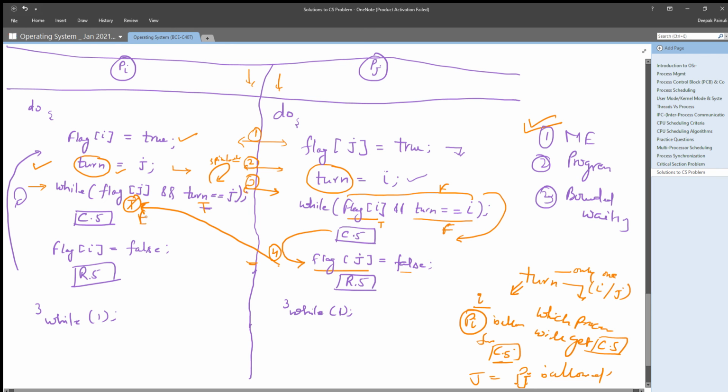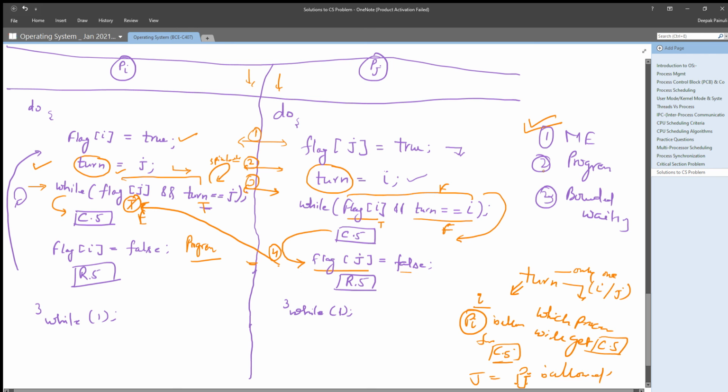And once it is false, this whole condition will be false, because false and true will be false. That means it will break the while loop and enter its critical section. Here, simply, progress matters. That means one after another they are getting the chance at the critical section, right?